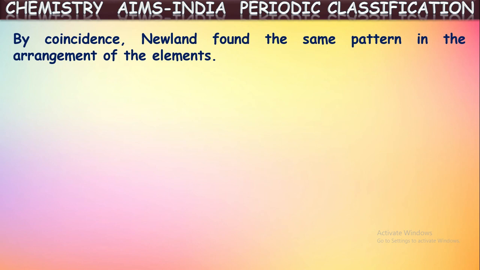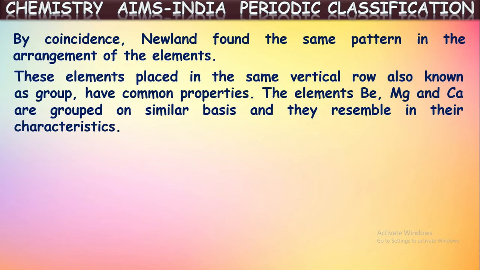So, by coincidence, Newland found the same pattern in the arrangement of the elements also. These elements placed in the same vertical row, also called a group, have common properties. For example, the elements beryllium, magnesium, and calcium are grouped on a similar basis and they resemble each other in their characteristics. When elements are written in the increasing order of their atomic numbers, he observed the properties of an element resemble the consecutive eighth element. For beryllium, the properties are similar to magnesium.